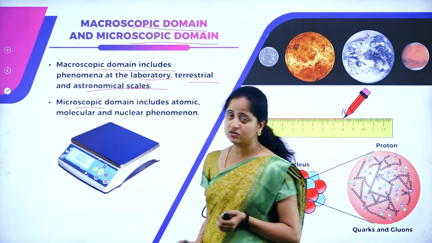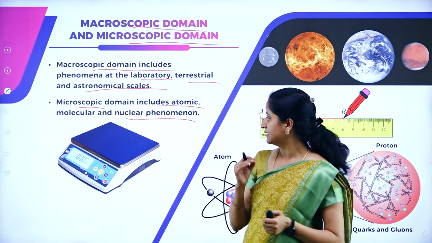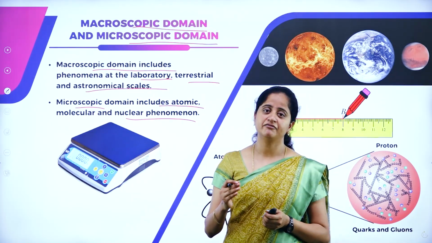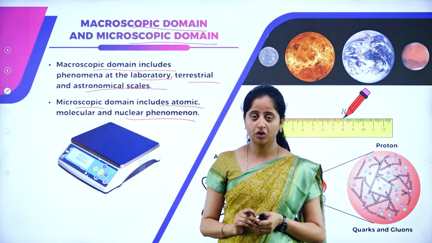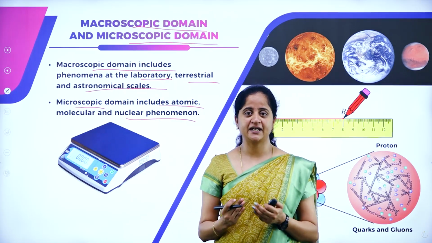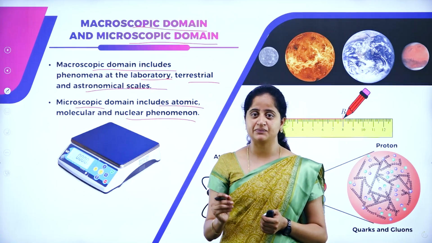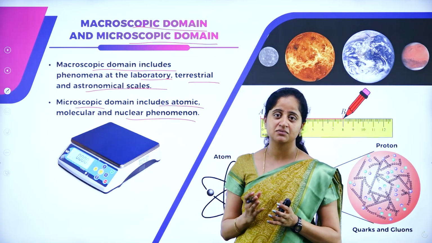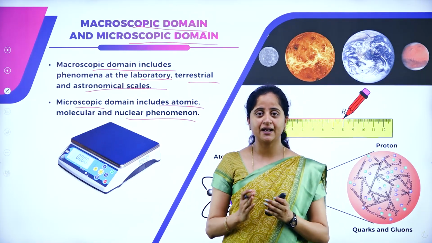What is the meaning of microscopic? Why is it called microscopic? The microscopic domain is the study of atomic, molecular and nuclear phenomena. The substances which cannot be viewed with our naked eyes, we use a microscope to view them. The microscopic domain deals with small particles like atoms, molecules and the nucleus, and hence it includes atomic, molecular and nuclear phenomena.